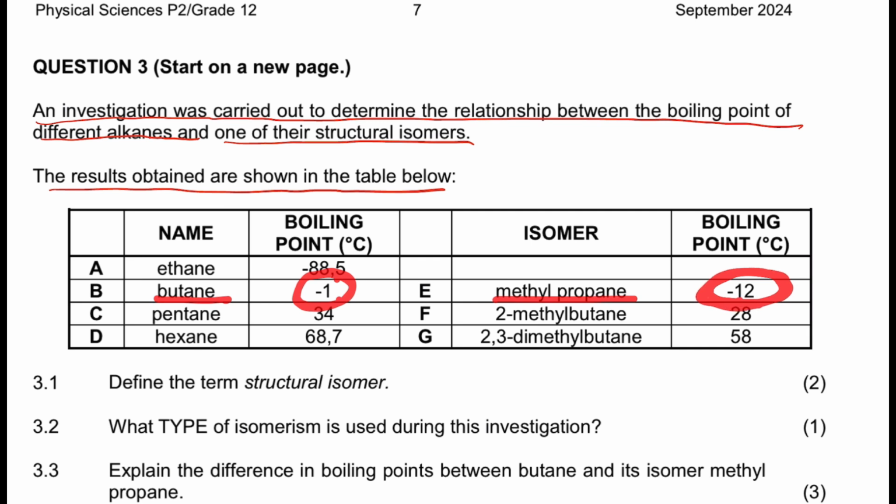The boiling point of this one is less, and this one is greater. So that means the intermolecular force of this one is greater, right? The longer the chain, the greater the intermolecular force. This one is less, it has less surface area. This one has a greater surface area.